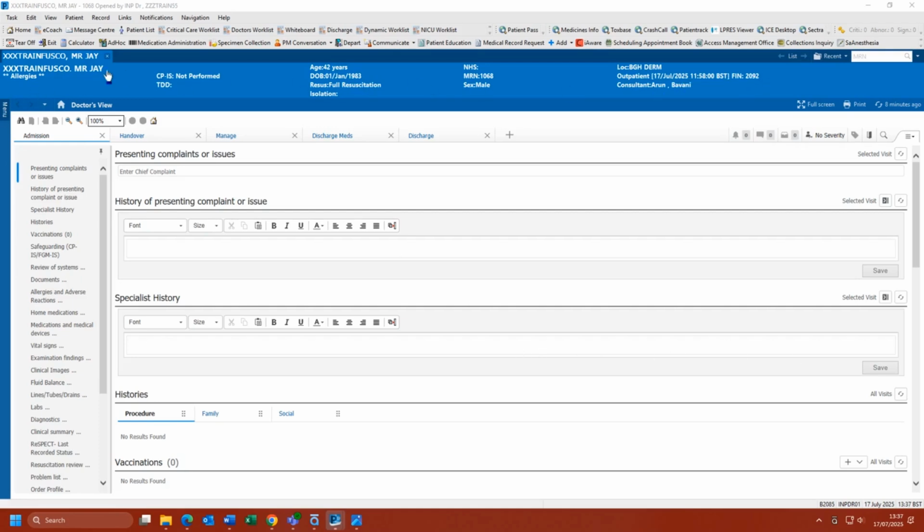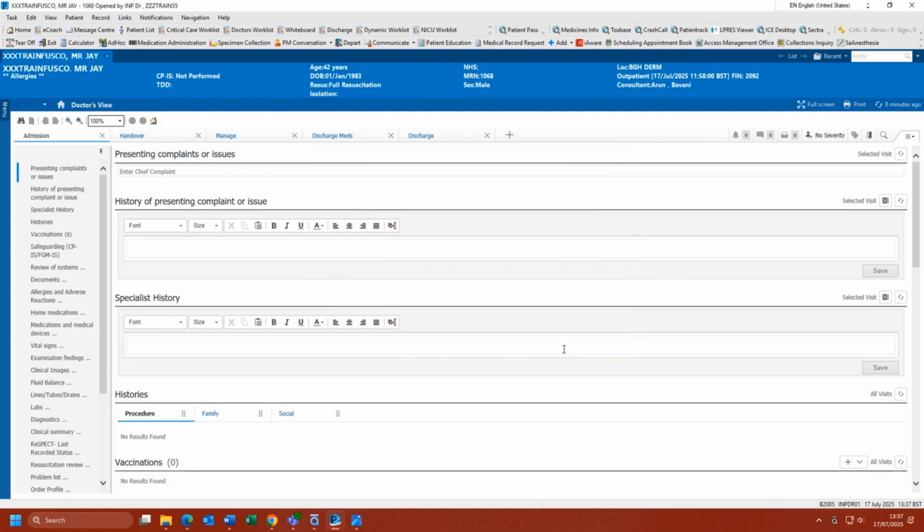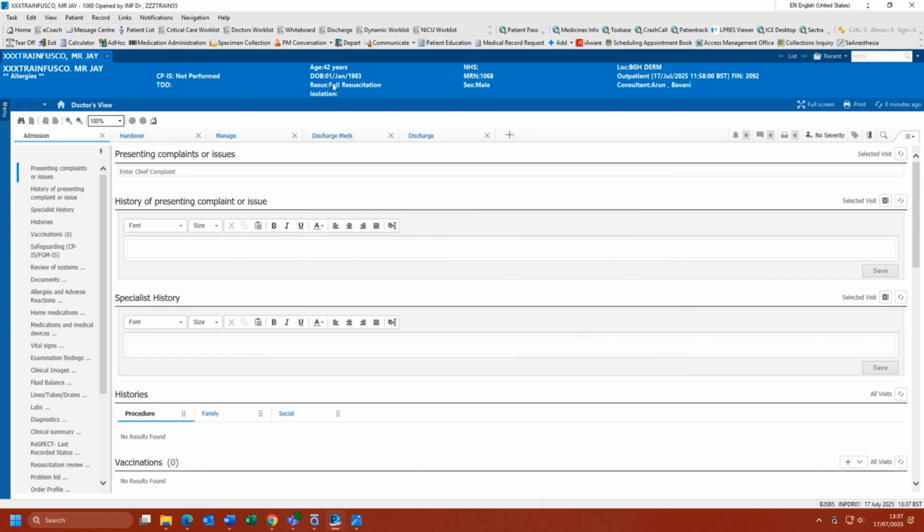To quickly view demographic details, click on the patient's name in the blue banner. If the patient has any allergies recorded, you can view these by clicking the Allergies button. Next, you will see the patient's age, date of birth, and the resuscitation status. The NHS and MRN number and sex. Then the encounter details, which will display the location, referral date, and the lead clinician.